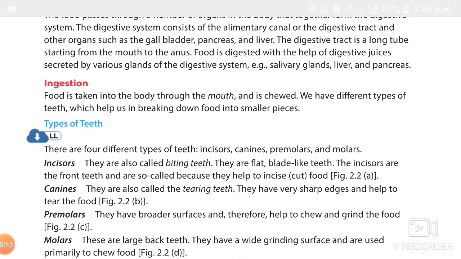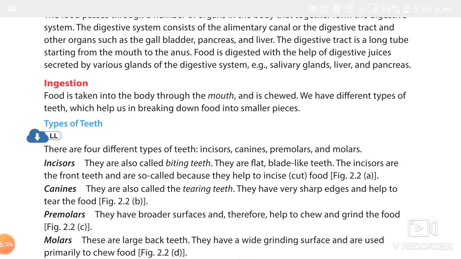The second type of teeth are the canines. These are also called the tearing teeth. They are present on either side of the incisors, 2 in each jaw, a total of 4. The third type of teeth are premolars. They are broad and flat teeth. They are present next to the canines, 4 in each jaw, a total of 8. These are also called bicuspids. And the fourth type of teeth are molars. These are called crushing teeth or grinding teeth.